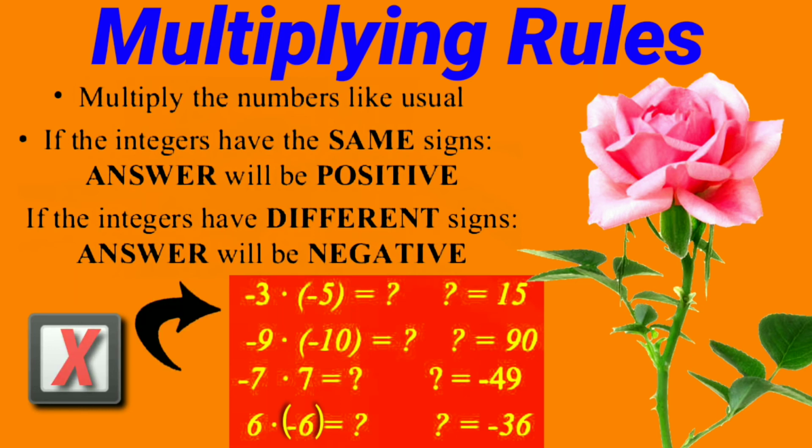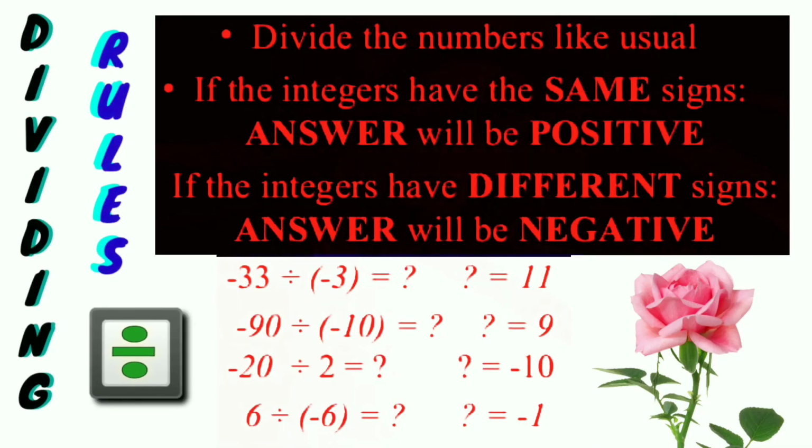-3 into within bracket -5. A negative into a negative sign will be positive. So 3 times 5 is 15. -9 into -10 is plus 90. -7 into 7 is 49 with a negative sign. 6 into -6 is -36.